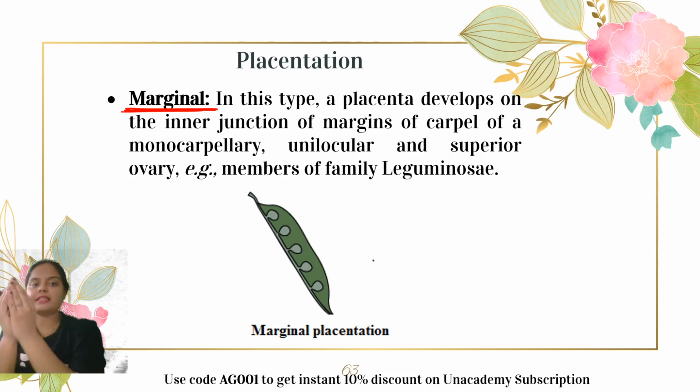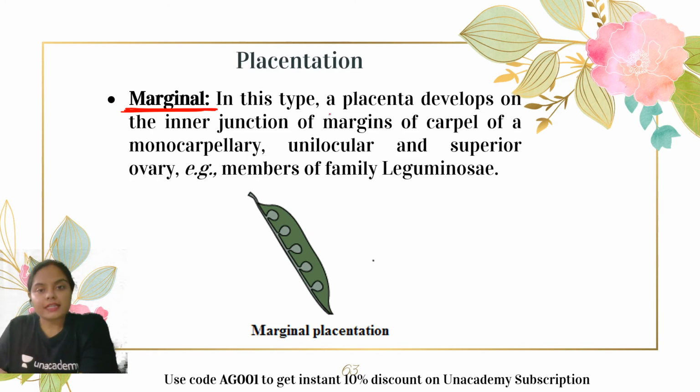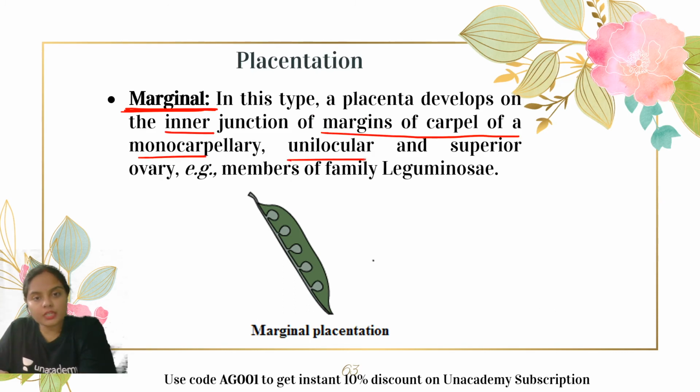The carpels have fused, and on the ventral suture, suture being the junction, the placenta develops. In this type, the placenta develops on the inner junction of the margins of a carpel of a monocarpellary, unilocular, and superior ovary.